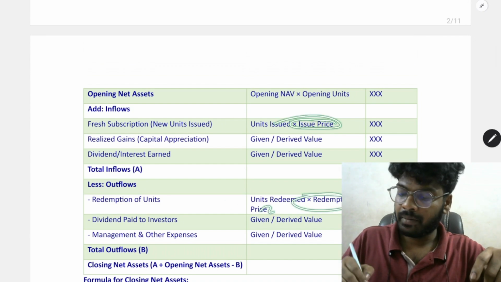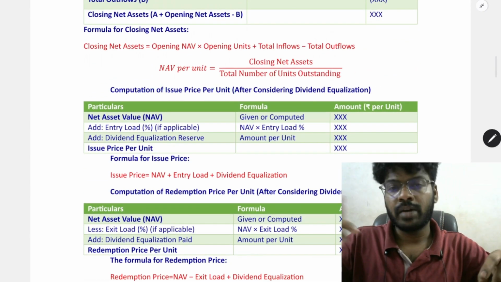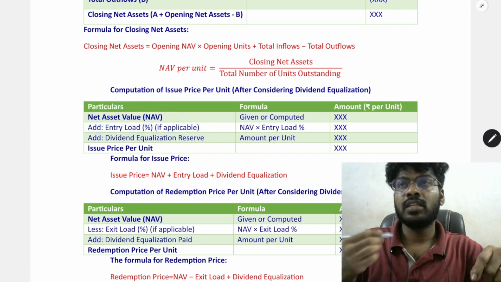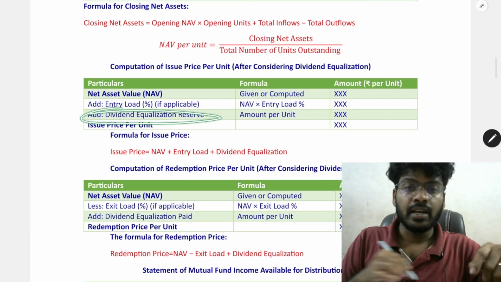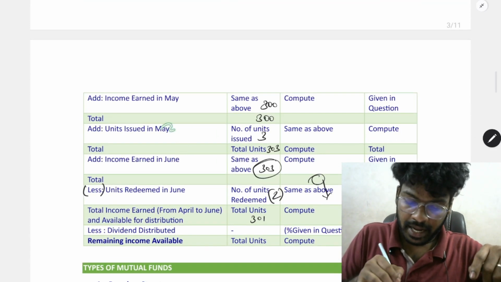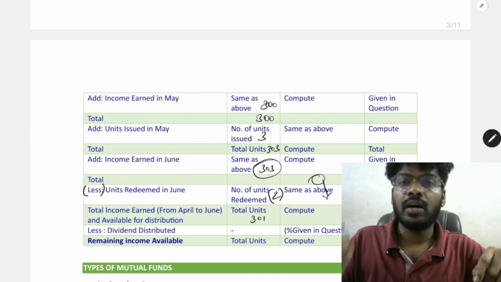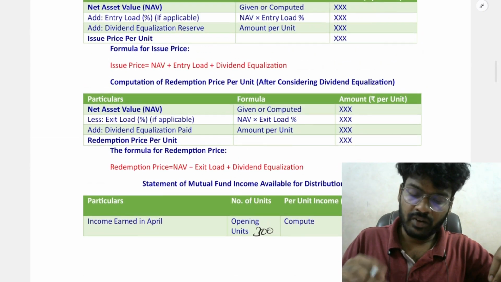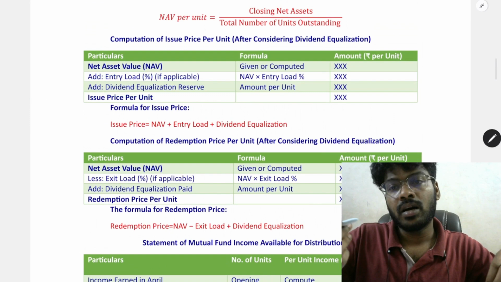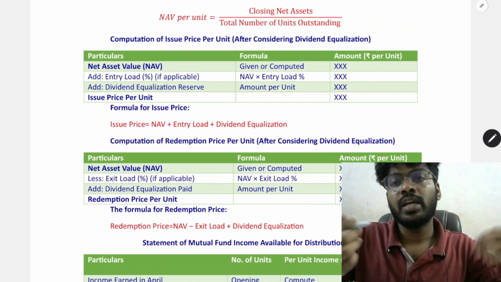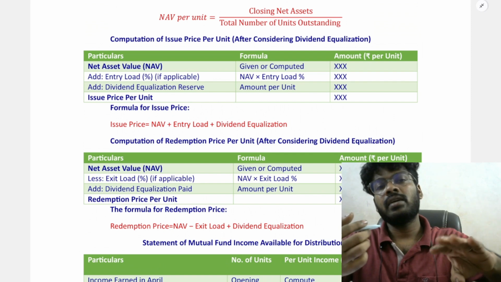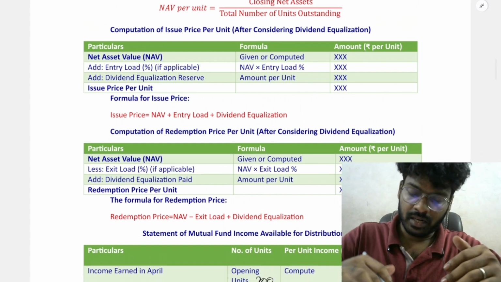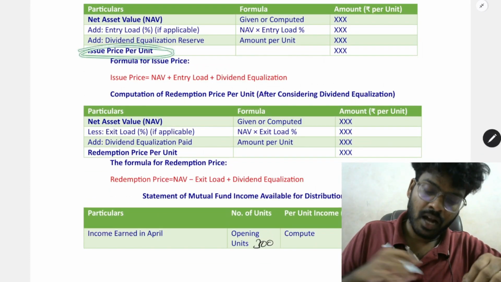What do you mean by issue price and redemption price? So issue price is computed based on net asset value plus entry load that is charged by the mutual fund plus dividend equalization. In case of issue of units, we compute the per unit value of income held by the investor. The dividend equalization is the amount equal to the income earned by the existing investor, which will be bought by the new investor. So the issue price will be calculated based on this.